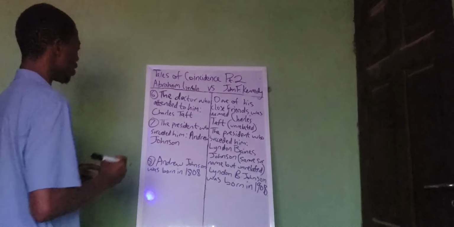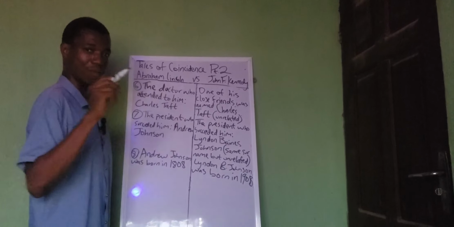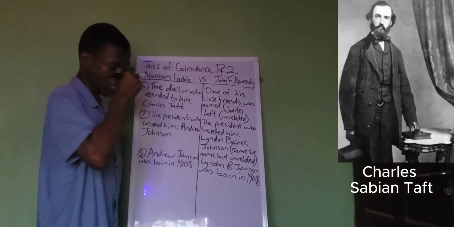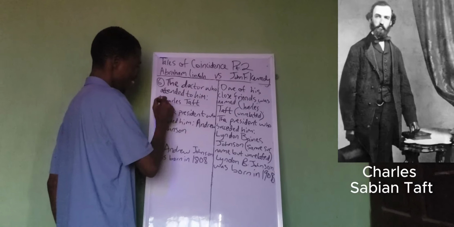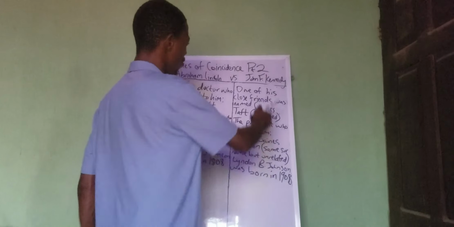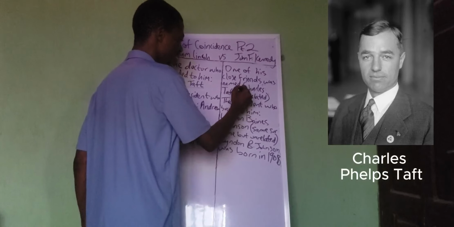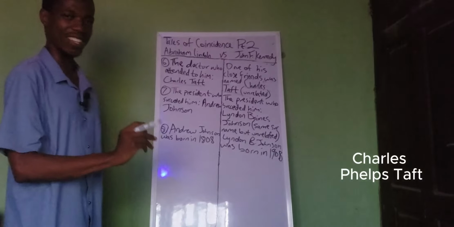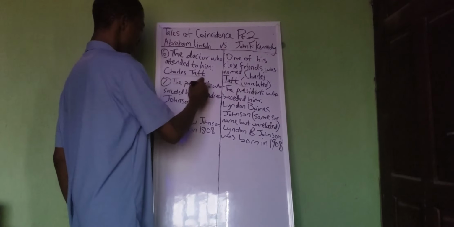All right, so let's get to the sixth point. The doctor who attended to President Lincoln at the moment when he was shot is called Charles Taft. And guess what? One of the close friends of President Kennedy is also called Charles Taft. And they are not related.